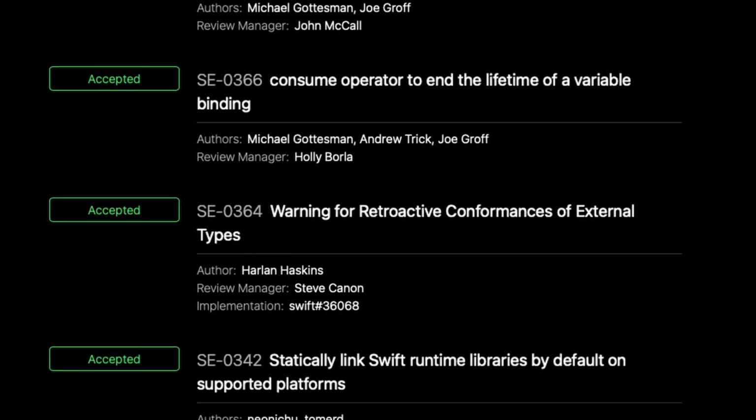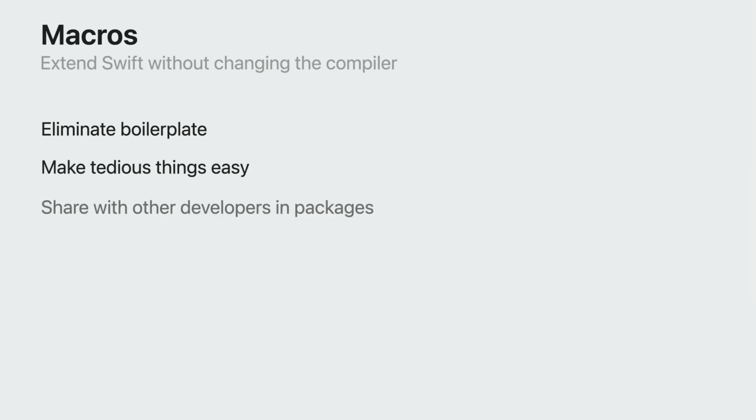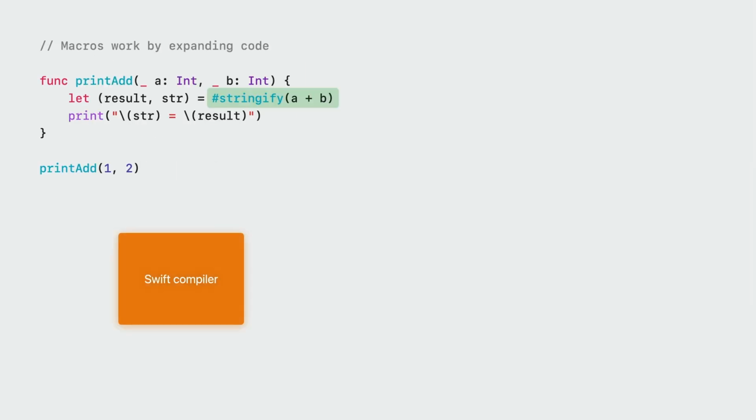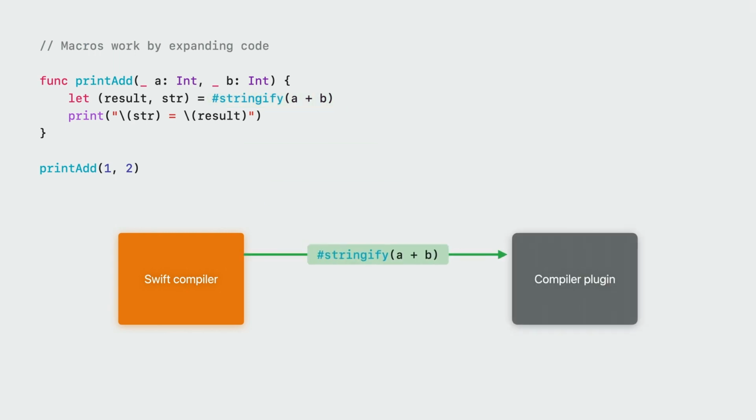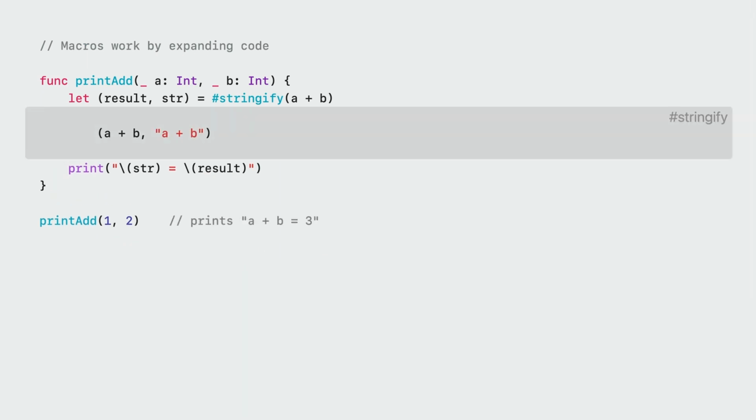I'm of course talking about macros, a new and very powerful Swift feature that allows us to write code that is executed at compile time, and it lets us add new code automatically and programmatically into our program. This is of course very powerful for a number of reasons.